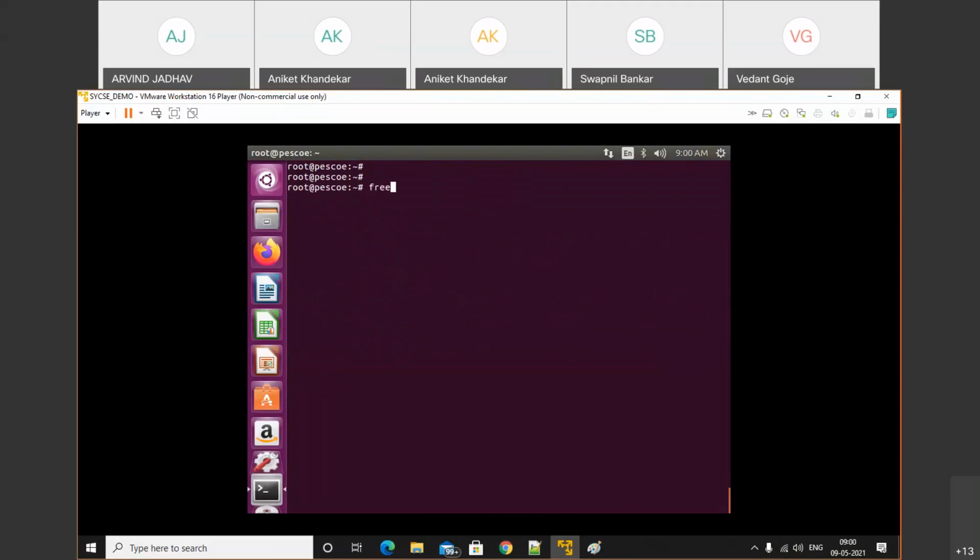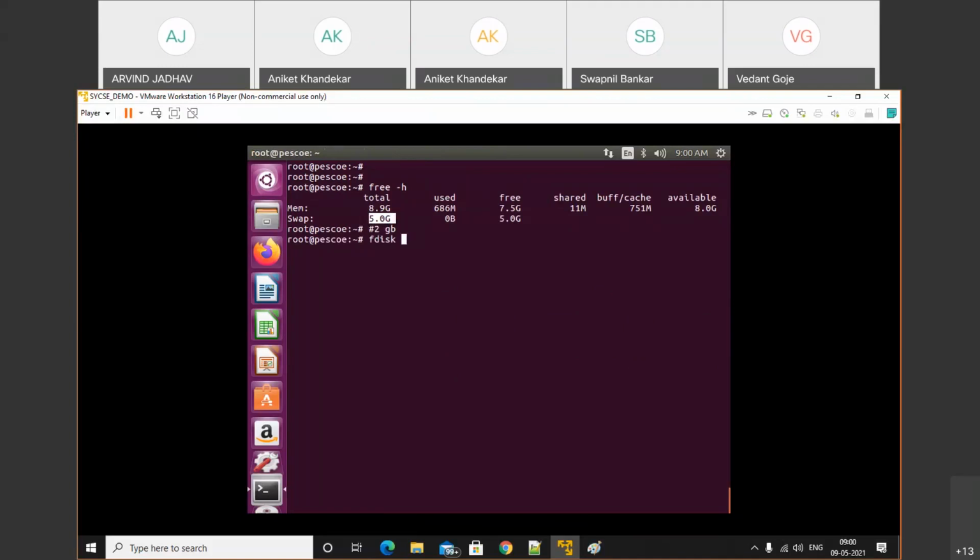Just check free -h. The swap memory was 5 GB. Now we will add 2 GB of swap. Earlier it was 5 GB, after that we will add 2 GB, so the total swap memory will be 7 GB. Okay, so let's check.